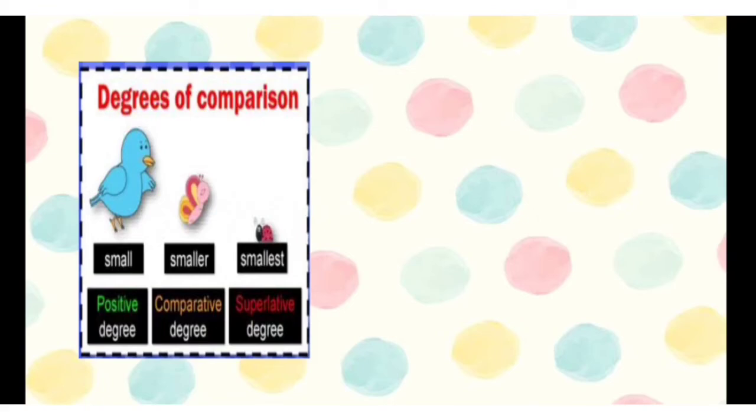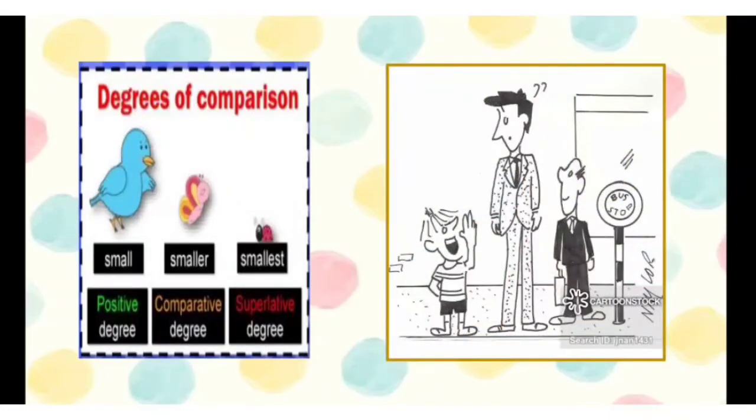Small, smaller, smallest. Wherein small denotes the positive degree, smaller the comparative degree, and smallest the superlative degree. Now there are three persons in the following image. I want you to tell me who is tall, who is taller, and who is the tallest. Tall, taller, tallest. I hope you got this correct.